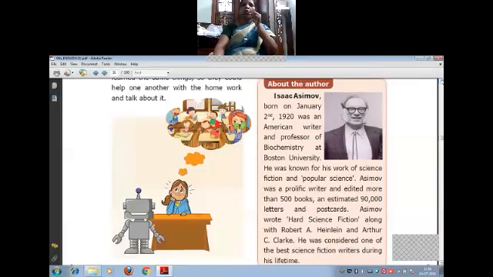Isaac Asimov, born on January 2nd, 1920, was an American writer and professor of biochemistry at Boston University. He was known for his work of science fiction and popular science. Asimov was a prolific writer and editor, with more than 500 books and an estimated 90,000 letters and postcards. Asimov wrote hard science fiction along with Robert A. Heinlein and Arthur C. Clarke. He was considered one of the best science fiction writers during his lifetime.